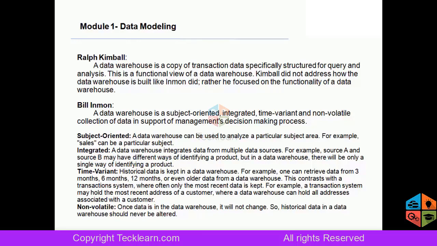For example, if we say subject oriented, first it has to be subject oriented. So first you have to decide on which vertical we are building a data model, whether it's around financial data, supply chain data, human resource data, or infrastructure data. First you have to decide on the vertical. Don't confuse this with entity. So our data model should be subject oriented.